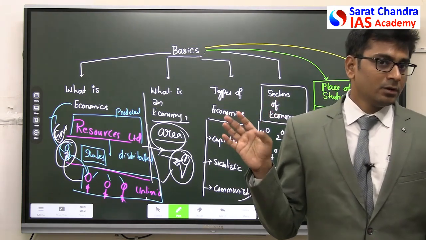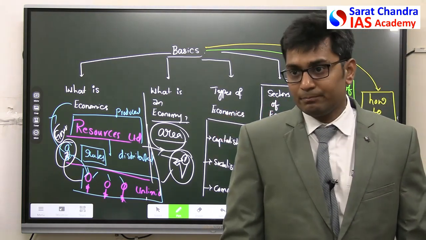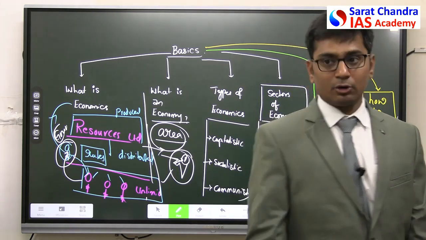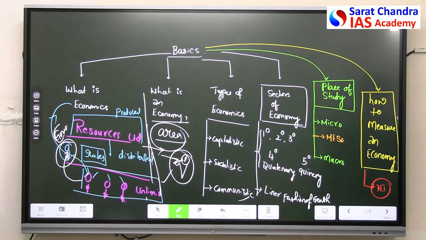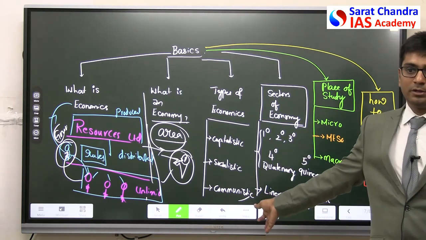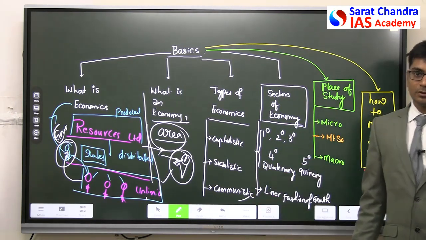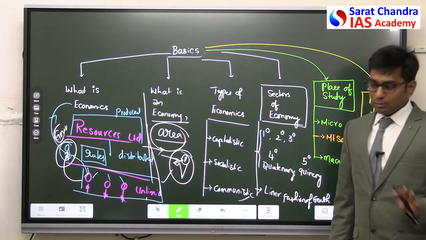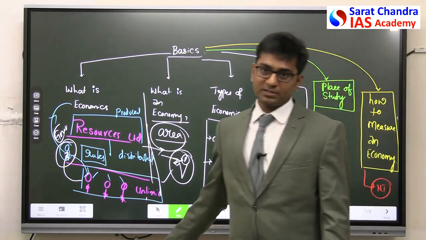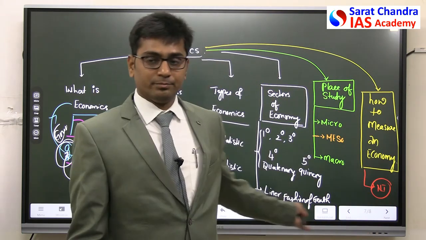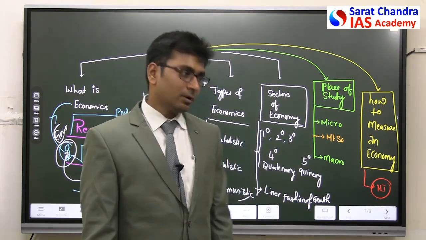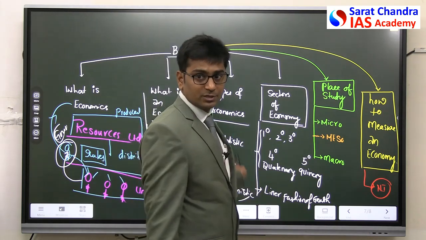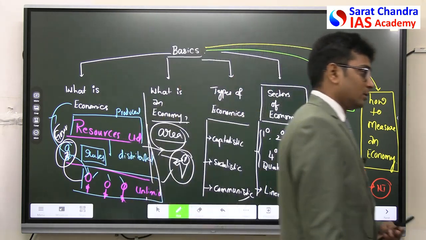Clear? India is a socialistic economy. Indian economy is a mixed economy. Indian economy is a socialistic economy. What does this mean? The principles of mixed economics are followed here in the land of India. Clear? Now the question is how this thing evolved. అసలు ఇది ఎలా వచ్చింది? Capitalism, communism, socialism. That is what we have to understand. But before that, please write it. You understood this? What is capitalistic, socialistic and communistic?